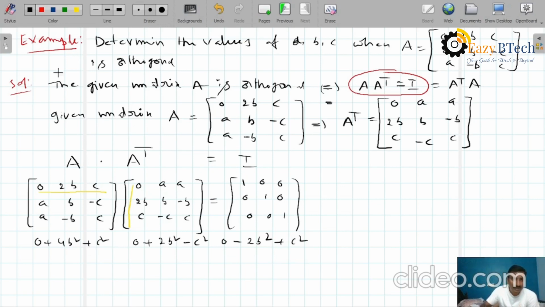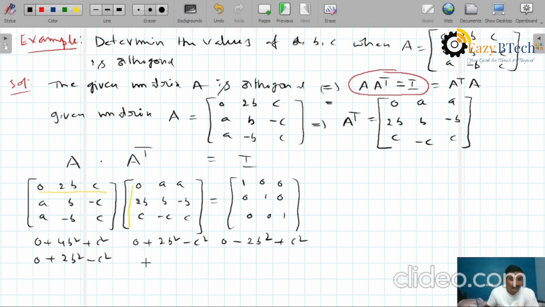Similarly, the next one is second row into first column. A into 0, 0, plus B into 2B, 2B square, and minus C into plus C, minus C square.